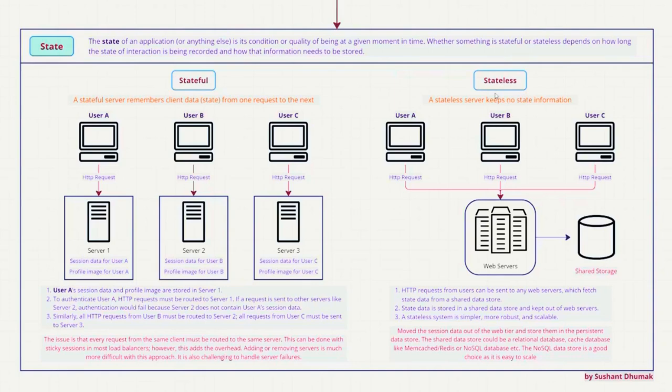Stateless is where the server keeps no state information of the user. It means the server doesn't know what the user interaction was. The server doesn't have to care about it. What we are doing here is all the requests from users A, B, C will go to the web server, but the web server will not store this information. This information will get stored in a shared storage. We'll talk about storage later, maybe a database where this information will be stored.